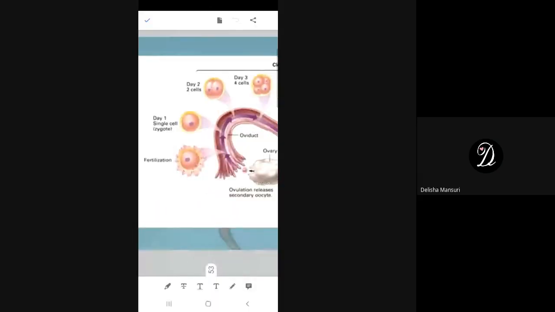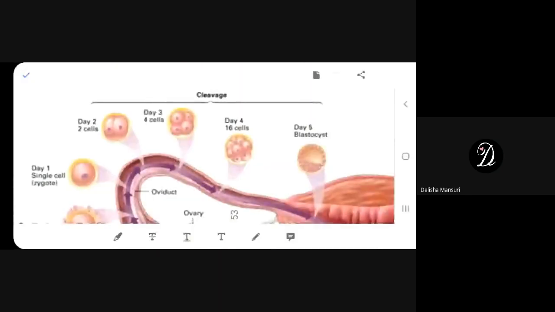Girls, can you hear me? Yes, ma'am. Okay. So tell me, Vita, after fertilization, the egg is called what? What is the name of the cell after fertilization? One of you give it a try. You know the answer already.